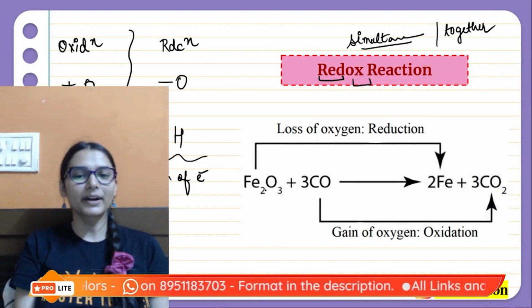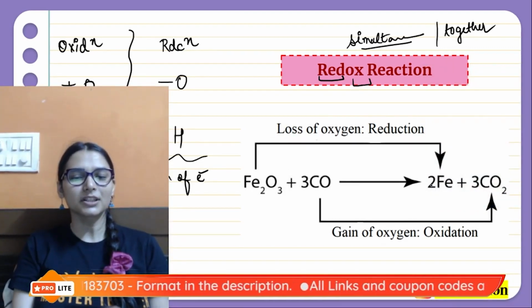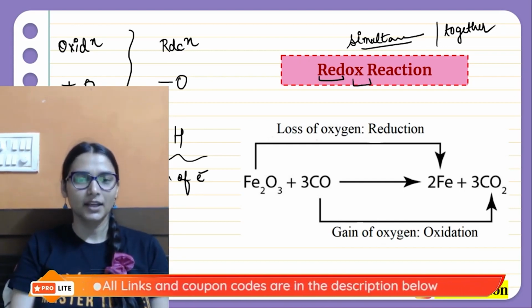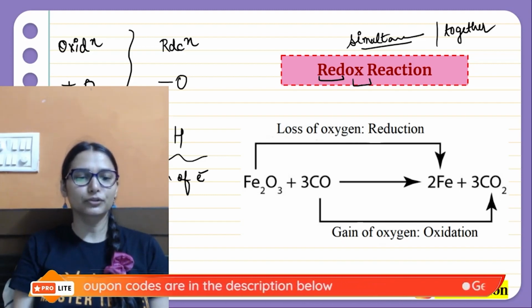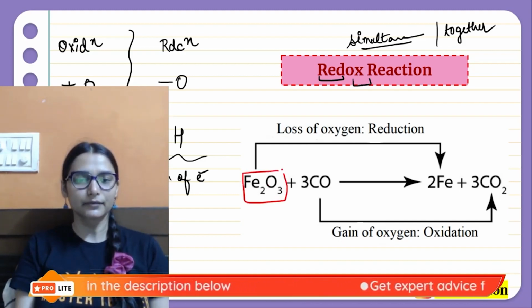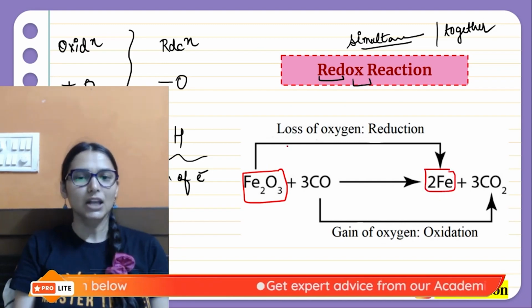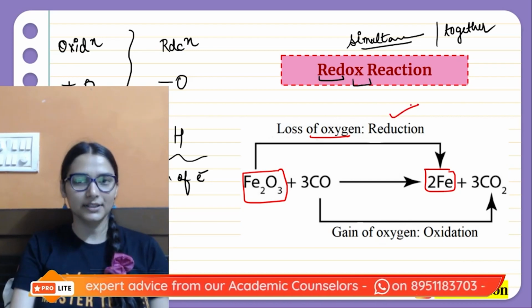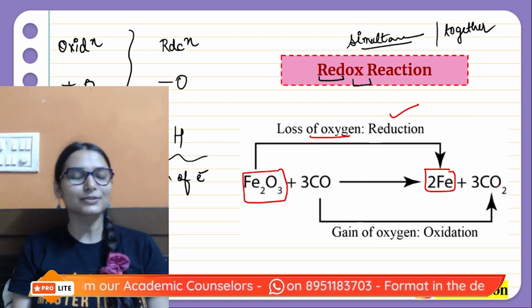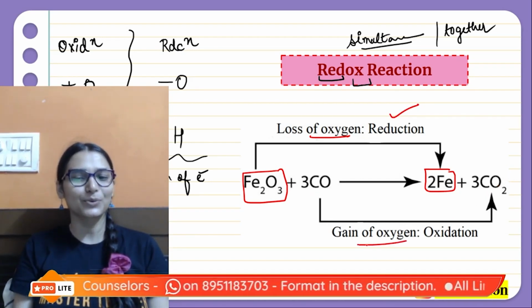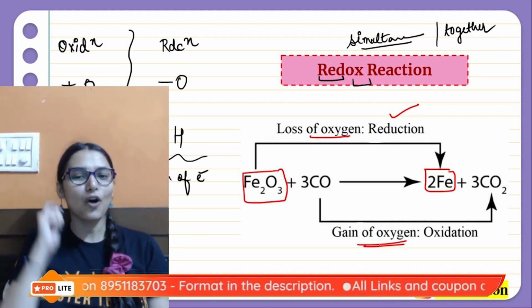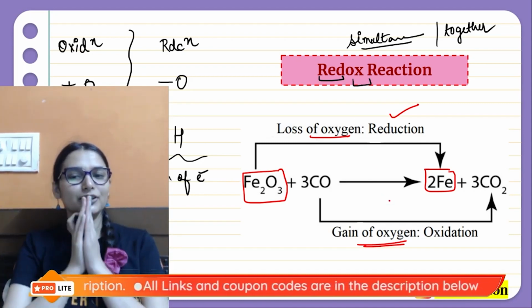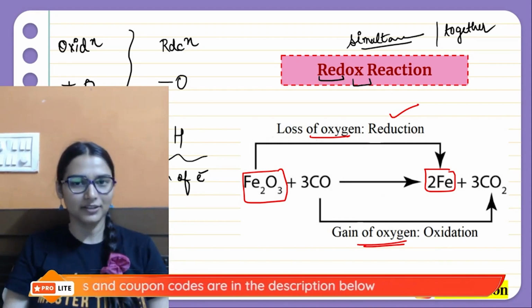So if you see over here, iron oxide is converted to iron. So in this reaction, what is happening? Fe2O3, the iron oxide, is converted to Fe, iron. Loss of oxygen is taking place. That means reduction happened. And CO is converted to CO2. One oxygen is gained. Gain of oxygen, oxidation. So we can see both reduction and oxidation in the same reaction. It is a redox reaction.